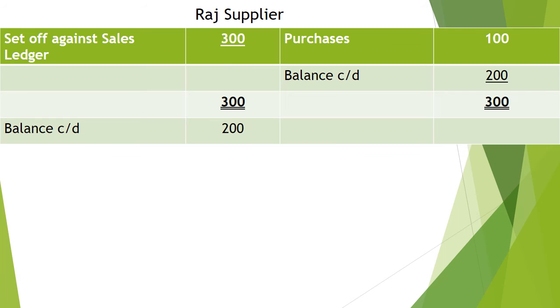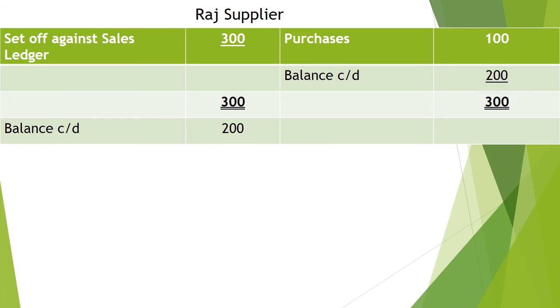Raj is a supplier. Raj's account we will record on the credit side, because when Raj is a supplier, it will be a liability of Balbir, so it will be recorded on the credit side, 100, with purchases debit, purchases to Raj.